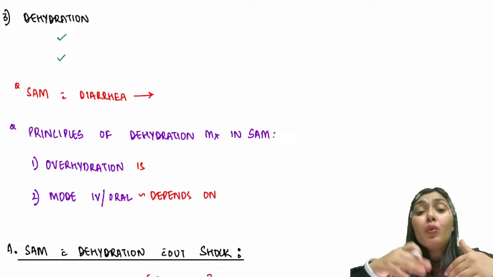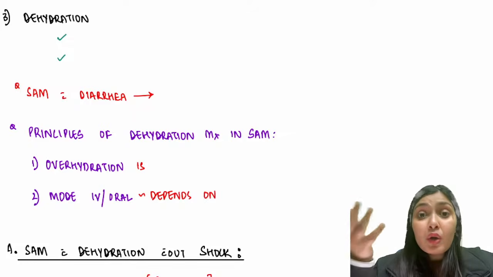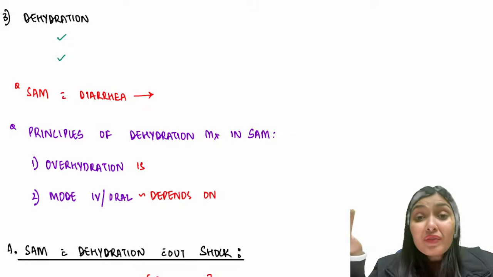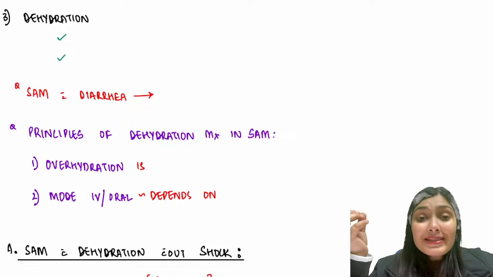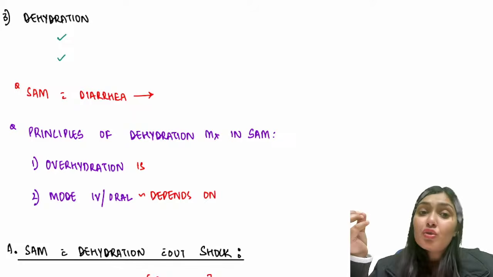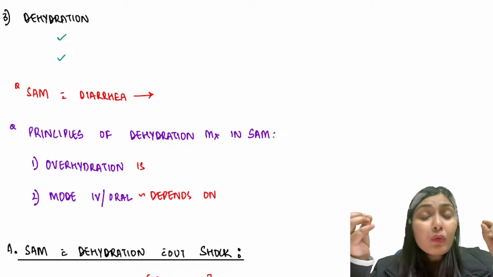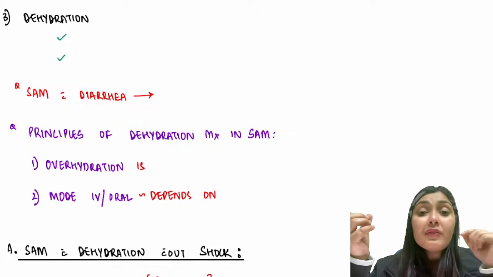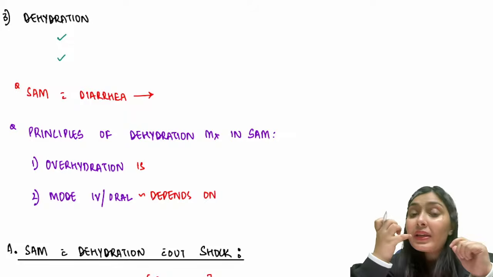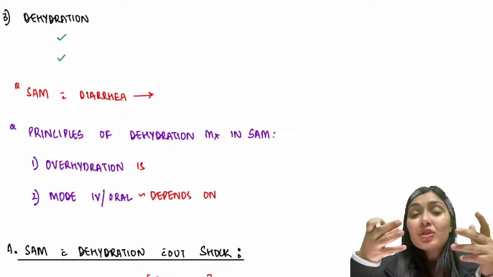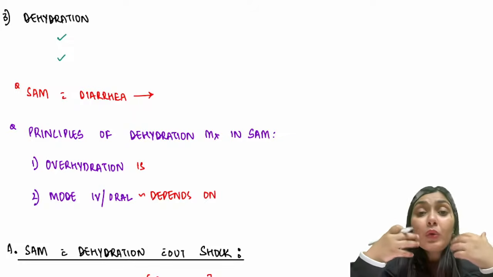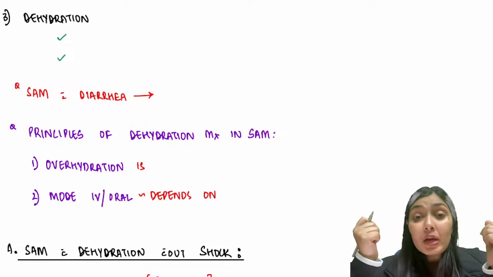Right, so I overdiagnose dehydration over here. Also, the subcutaneous fat around the face is very, very less, so eyes can look sunken. So in SAM babies, dehydration is overdiagnosed. That's because of loss of subcutaneous fat. So what would be a good marker over here for checking the status of dehydration? We check the oral mucosa. You take the little finger and check the oral mucosa of the child, right? Or ask the child to open up the mouth and look at the status of the mucosa.